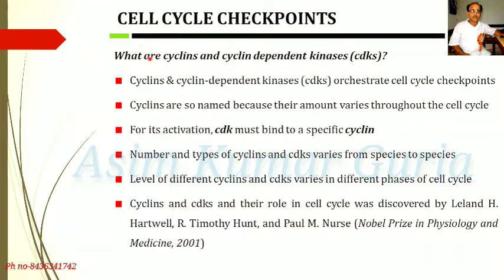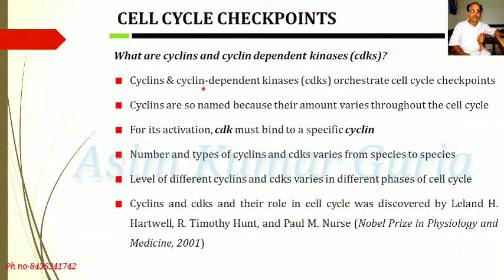Kinase enzyme is present in all periods of the cell cycle, but it is active only when conjugated with cyclin protein, that is called CDK, cyclin dependent kinase.